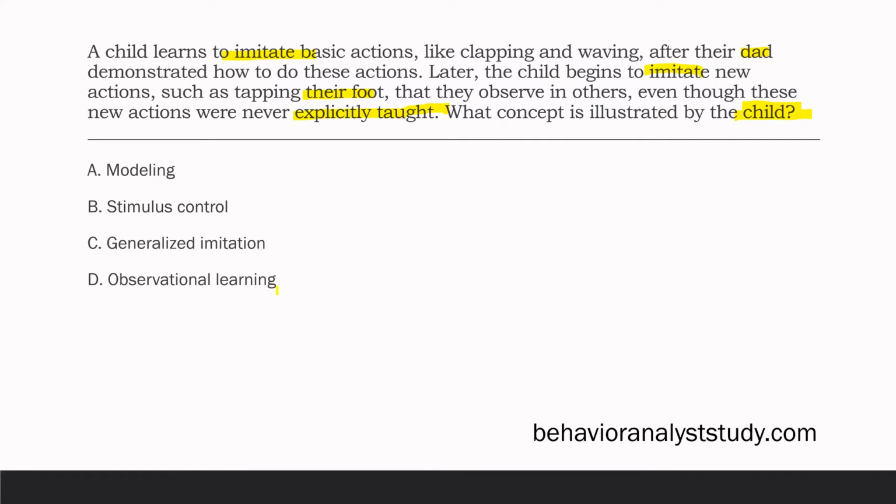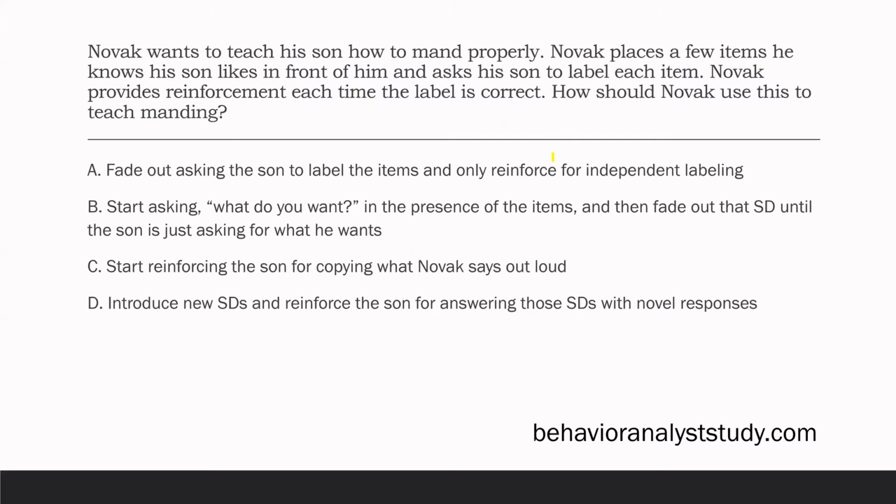What is observational learning? Observational learning is similar to imitation, except the behavior does not happen immediately. In other words, if you watch somebody perform an action, and then the next day you go and perform that action, it's not imitation because imitation is immediate. That is observational learning. In this case, the child is demonstrating generalized imitation.